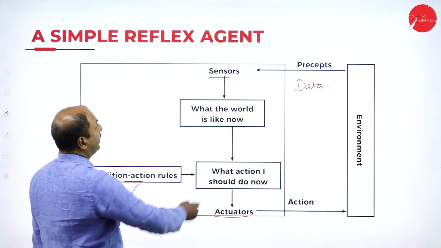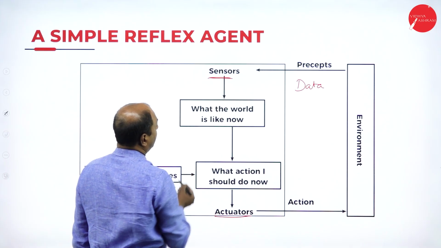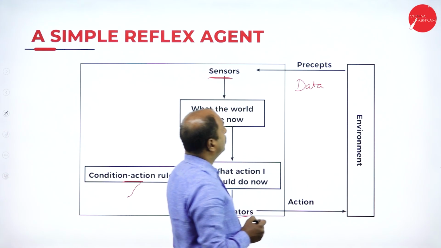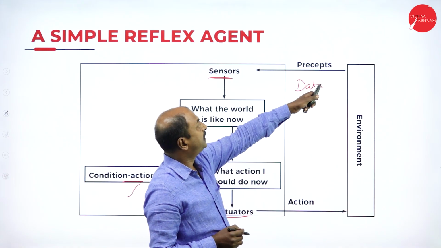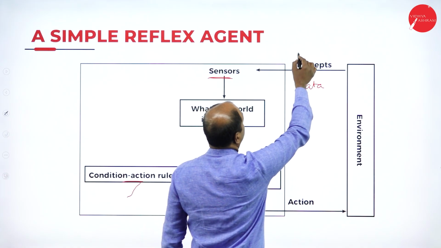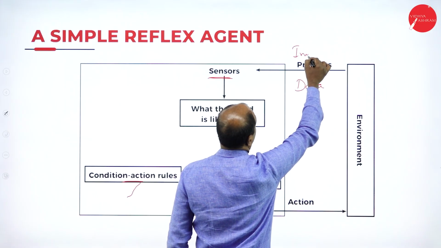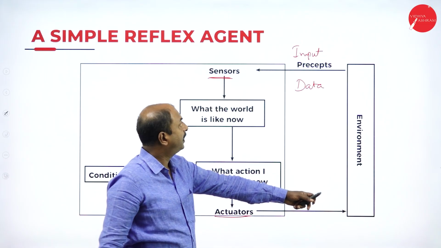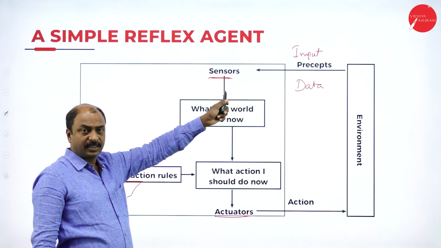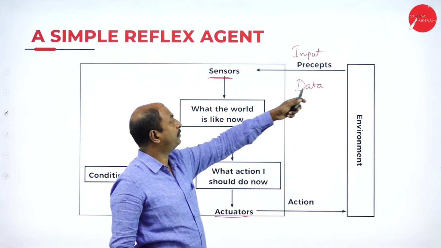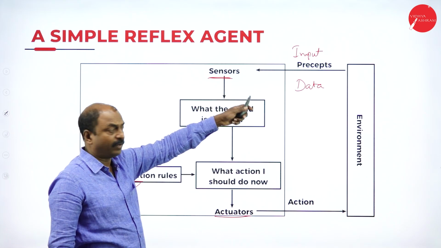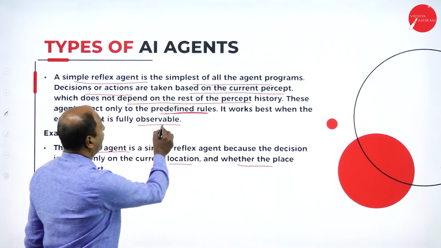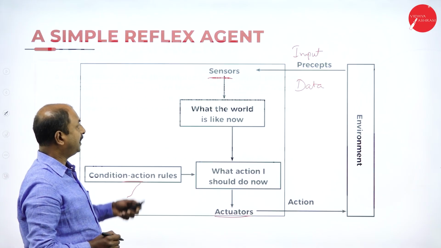As I told, this agent has sensors and actuators and this environment. This type of agent perceives, or we can say takes input, from the environment through the sensors. The sensor will sense and accept the data or input from the environment, and as we have seen in the definition, it has some predefined rules in this agent.